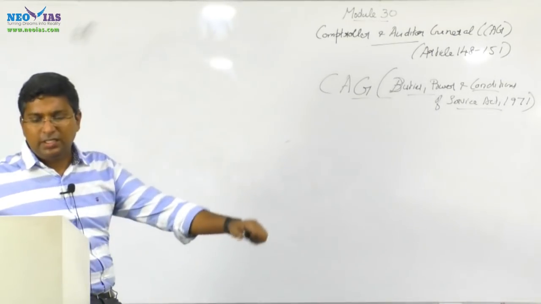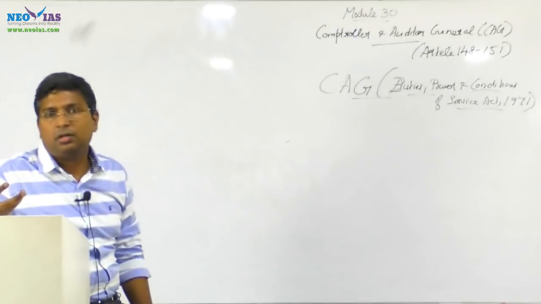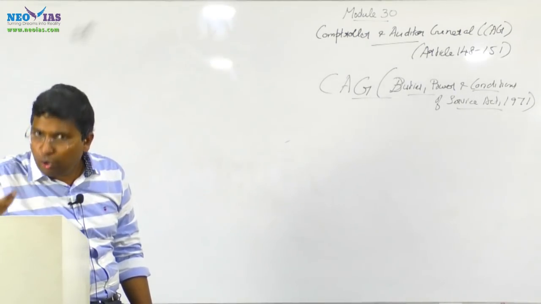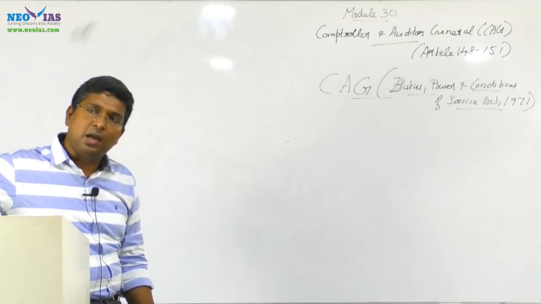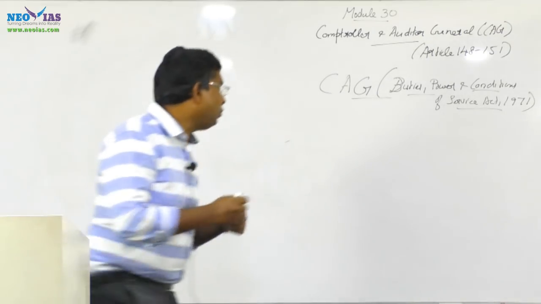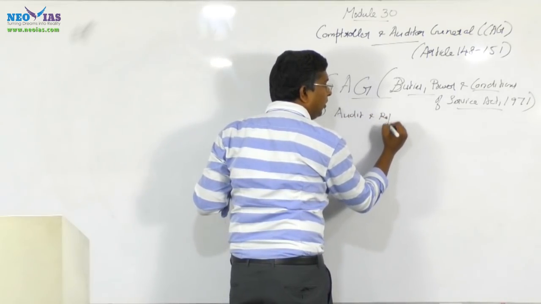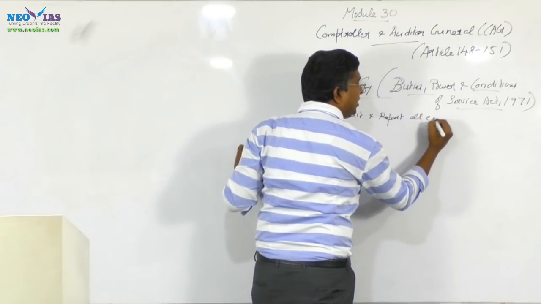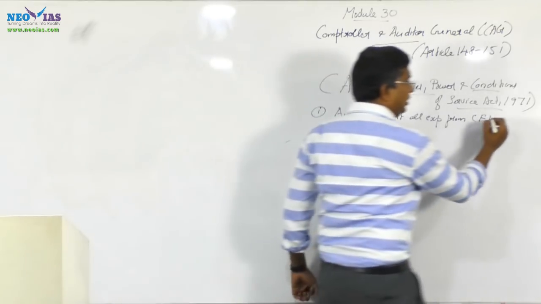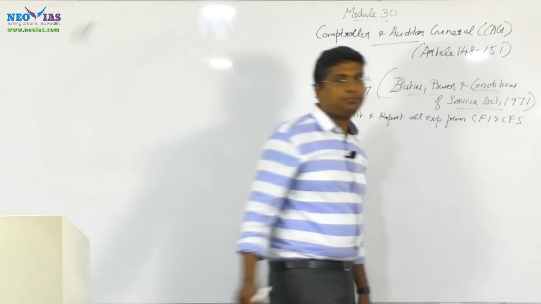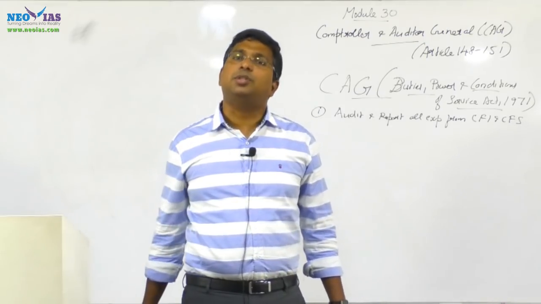Now regarding the duties of the CAG, it's given in our material on page number 2. The major function of the CAG is that, as the auditor, the CAG has to audit and report all expenditure from the Consolidated Fund of India, the Consolidated Fund of all states, and the Consolidated Fund of union territories which have a legislative assembly, that is Delhi and Puducherry.